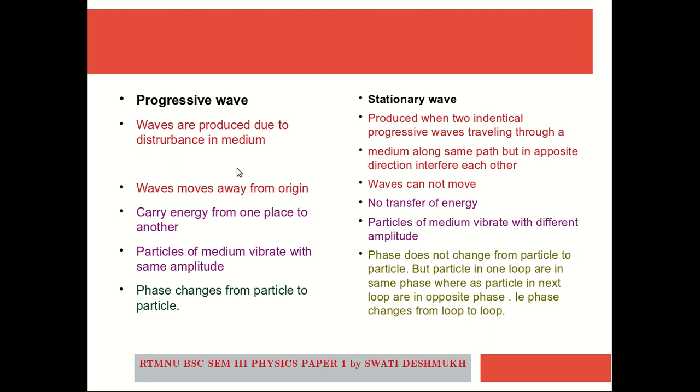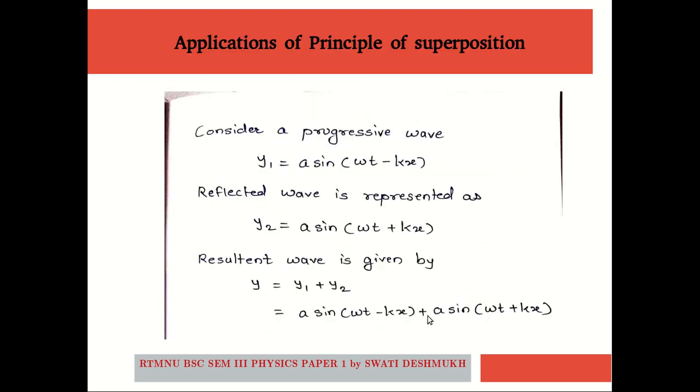In progressive waves, the phase changes from particle to particle, whereas in stationary waves, the phase does not change from particle to particle, but particles in one group are in the same phase, whereas the particles in the next group are in opposite phase. That is, phase change occurs from loop to loop.